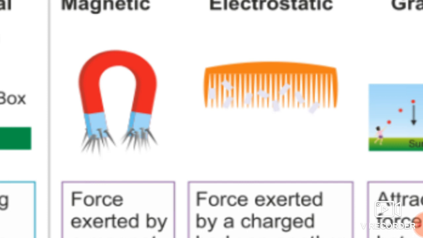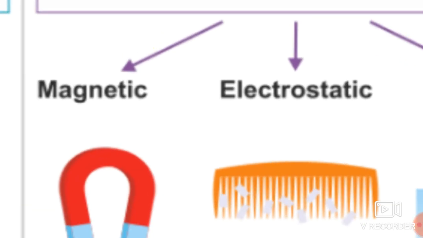So here direct contact is not there between the nails and the magnet, but due to the magnetic force, the nails are attracted towards that magnet. So the force which acts over here is known as a magnetic force. Okay students, the force which acts over here is a magnetic force.